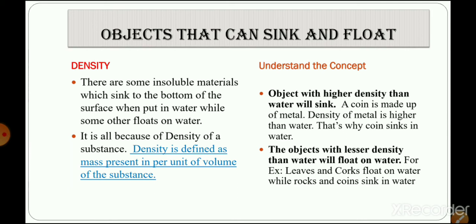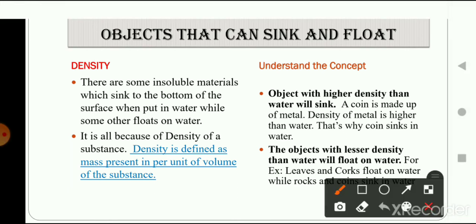So there are some objects which sink and there are some objects which float on the surface of water. Those objects which are insoluble in water sink to the bottom when put in water, while some others float. Let's say you have put cotton, wood and an iron nail in water. Which of these float and which sink? If you observe, you will see that the cotton and the wood float on the surface of water, whereas the nail will sink inside the water.